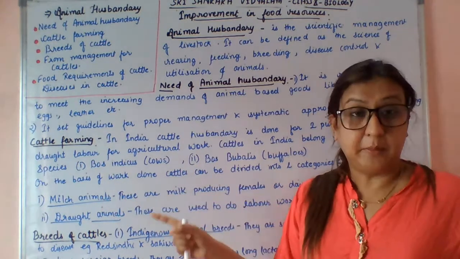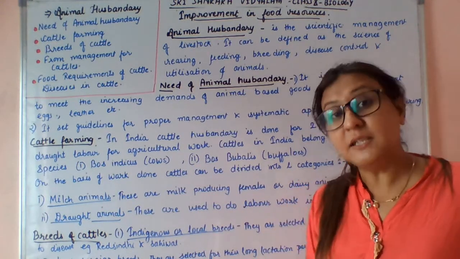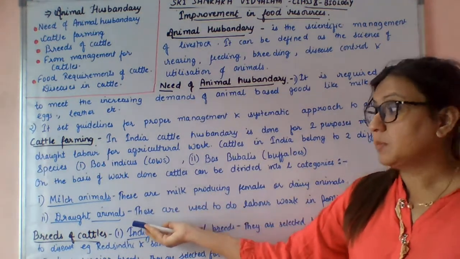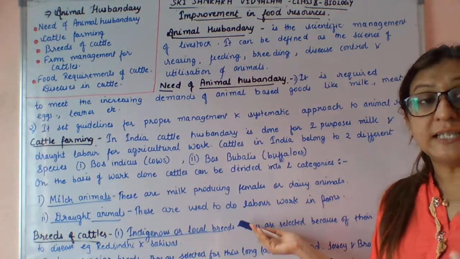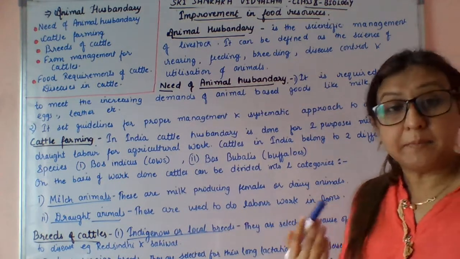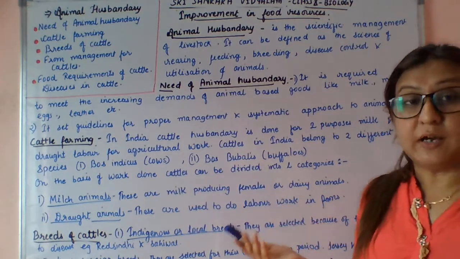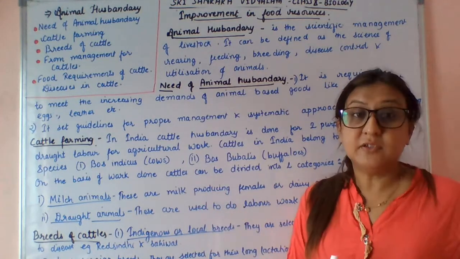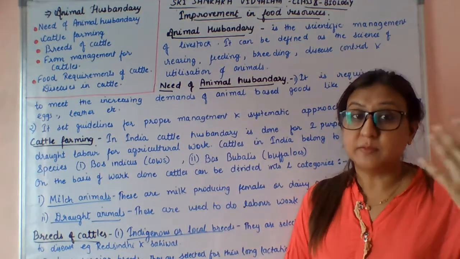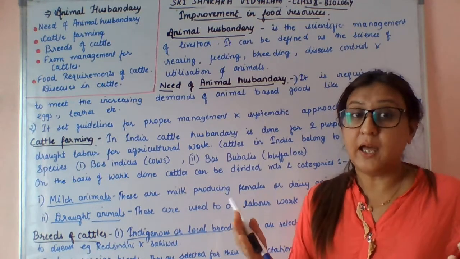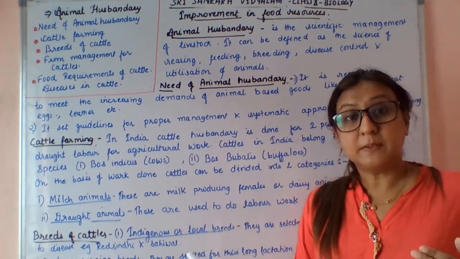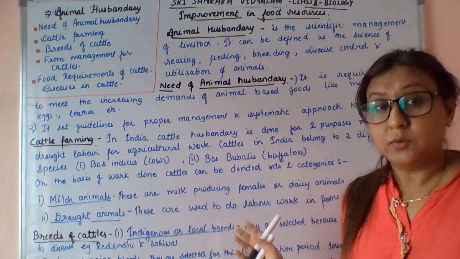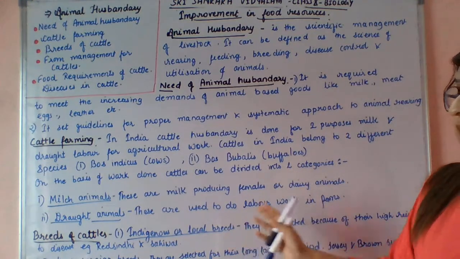So what are milch animals? Milk giving animals are called milch animals, that is milk producing females or dairy animals. And the draught animals are those used in agricultural purposes or to do labor work in the farms. All of you learn it properly: milch animals and draught animals. The animals which provide us milk are called milch animals, whereas the animals which are used in agricultural purposes or in labor to do work in the fields or in the farms are called draught animals.